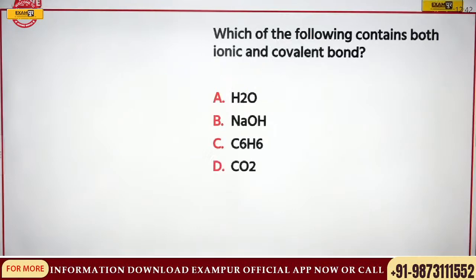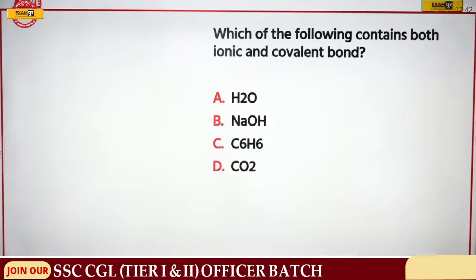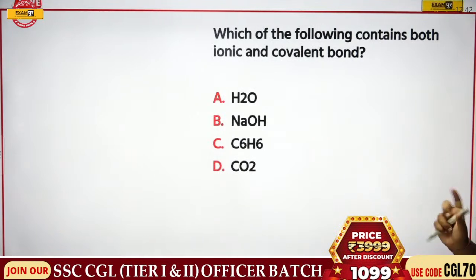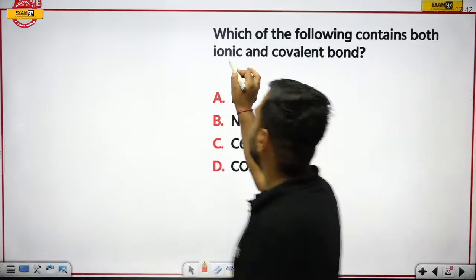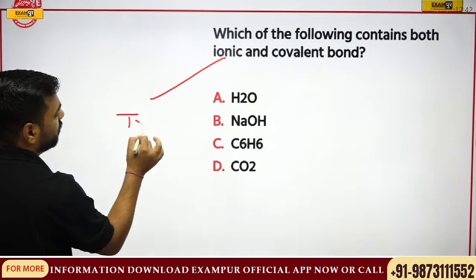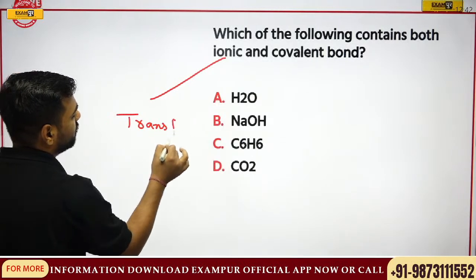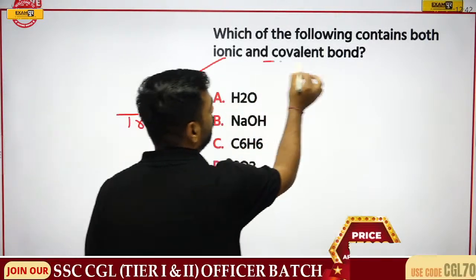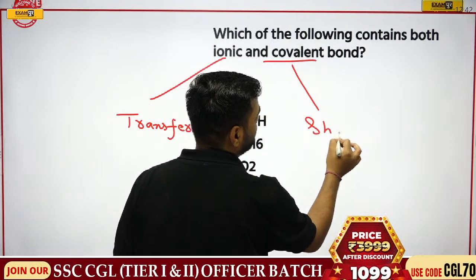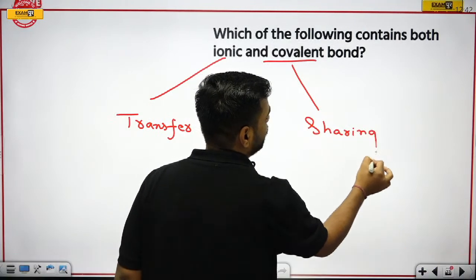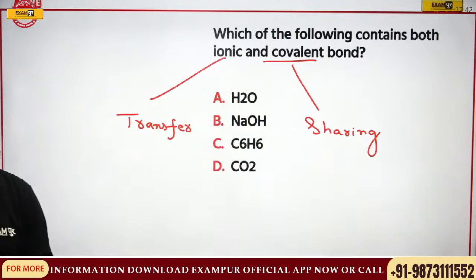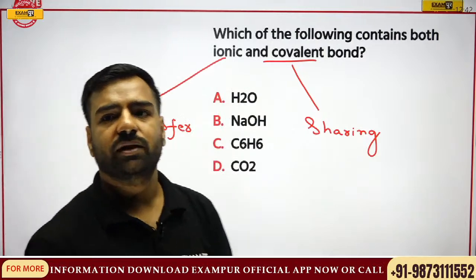Which of the following contains both ionic and covalent bond? Now this is the question. Both ionic and covalent. So I'll again write, if I'm talking about ionic, that means I'm talking about transfer of electrons. If I'm talking about covalent, then this means I'm talking about sharing of electrons. So Avan, can you answer me this part? Carbohydrate proteins, Avan is saying.